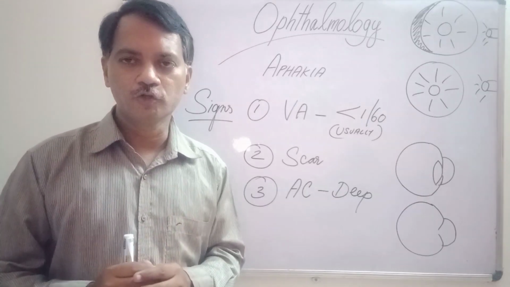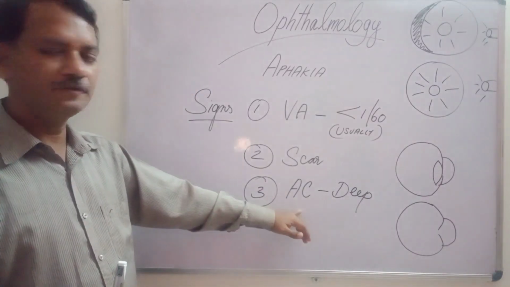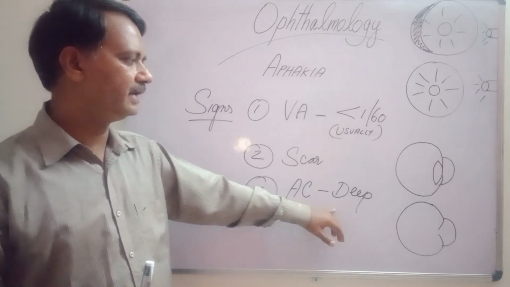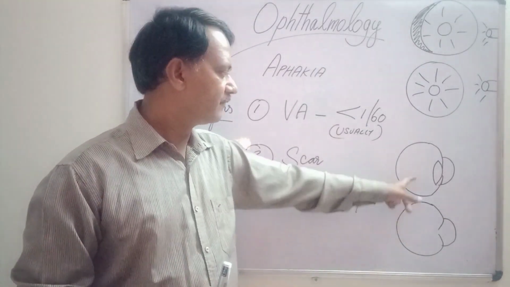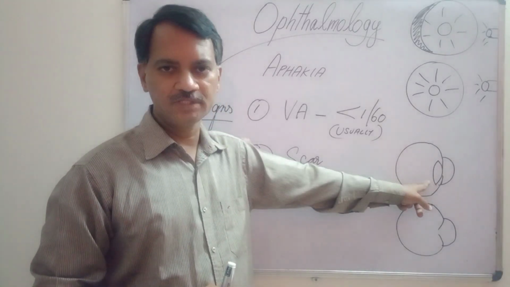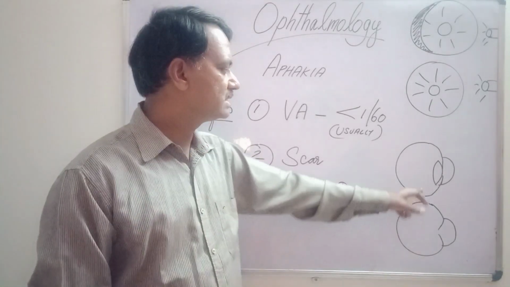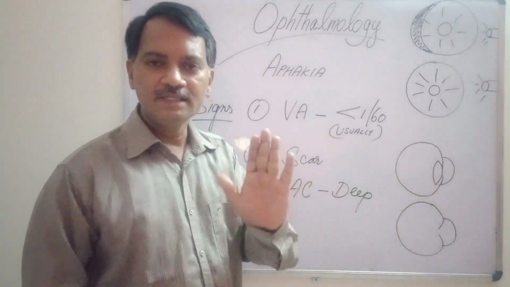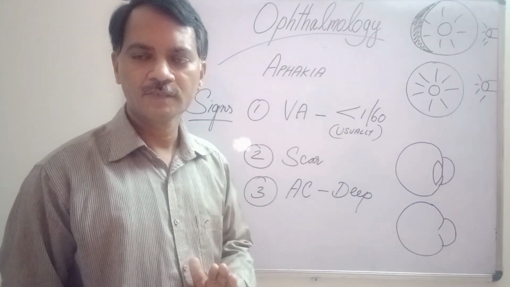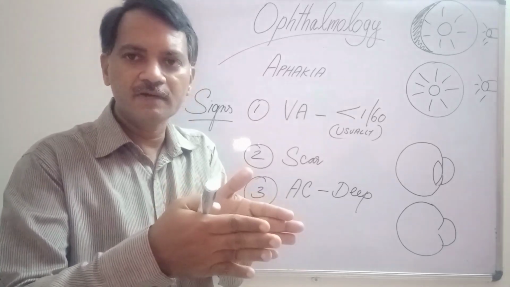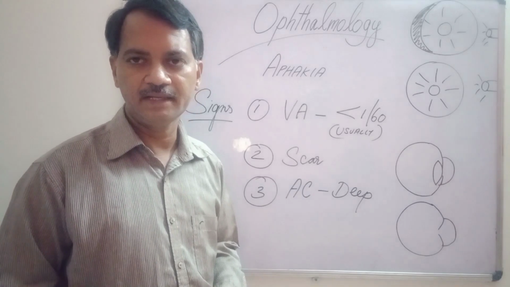Next sign we should look for is the depth of the anterior chamber. The depth of the anterior chamber will be deep in aphakia. Now we can see these two pictures. In the first picture, the lens is in its position. In the second picture, the lens is not there. What this lens does in a normal eye is, it just supports the iris on its surface. So the anterior chamber will be of a normal depth, which is 2.5 millimeters in the center.